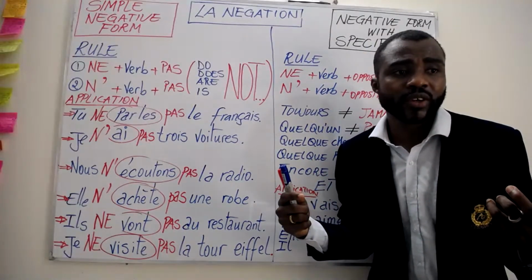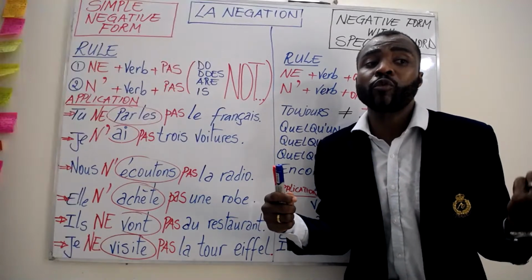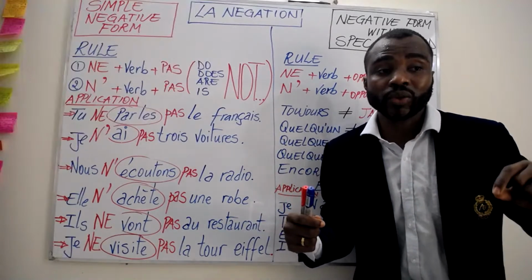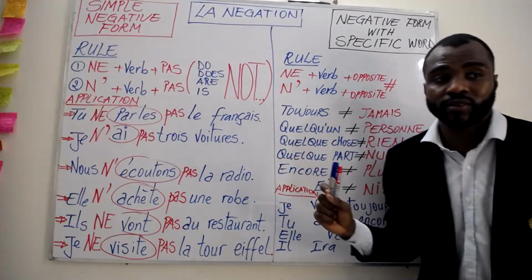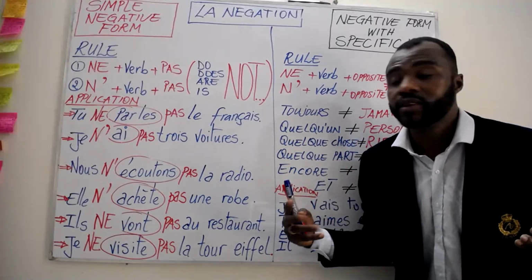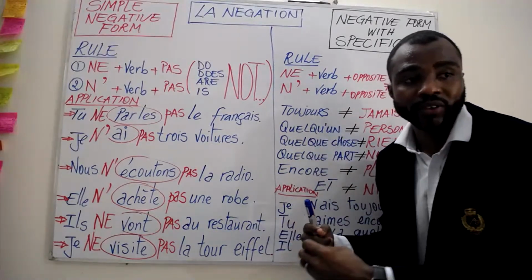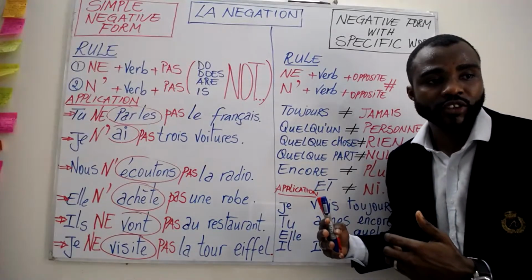Specific words means there are some words that we need to really pay attention to. That's why we say specific. We need to pay attention to those specific words. They are very special in the negative form application.